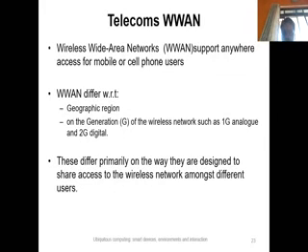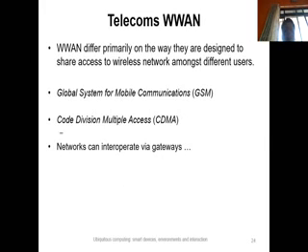So based on this, there are different types of networks used: Global System for Mobile communication, code division multiple access, and time division multiple access. These are some of the networks used in second generation wireless technology. Now these networks may be a GSM network, CDMA network, or TDMA network.